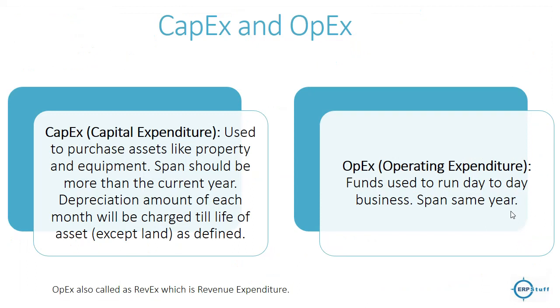Okay, there is another terminology in the companies. One is Capex and Opex. Capex is a capital expenditure used to purchase assets like property and equipment. Spend should be for more than the current year. It should not be, let us say, within the year. A depreciation amount of each month will be charged till the life of the asset, except land as defined.